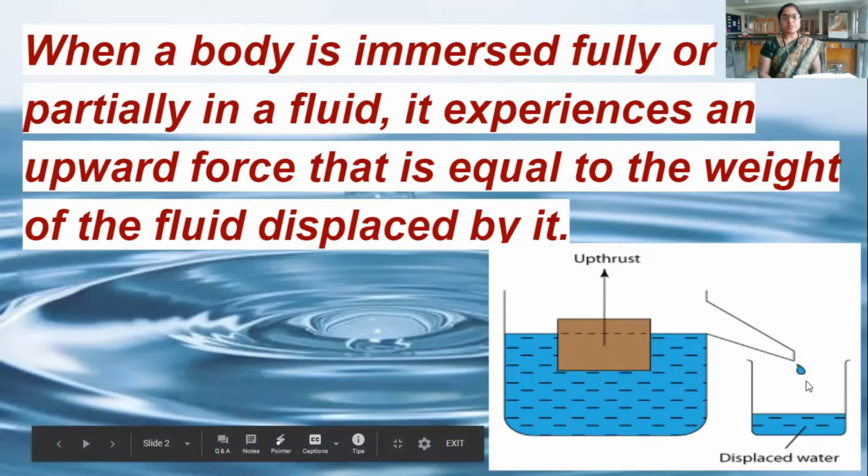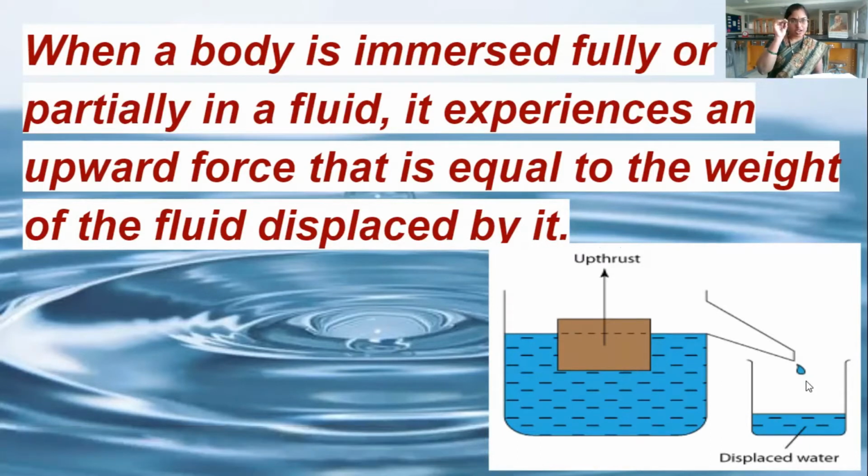Why is the liquid displaced out? Because we are immersing the object in the fluid. So what happens when you immerse the object in a fluid? This object occupies the space in the water. Because of that, the water level rises up. If you are taking an overflow beaker, the raised water will overflow through the neck.